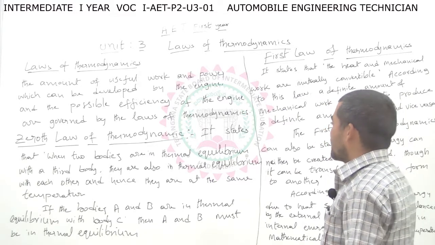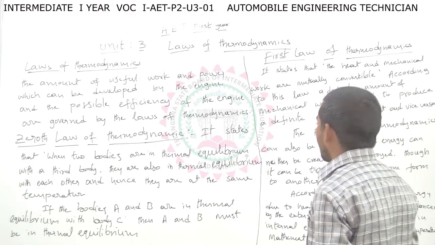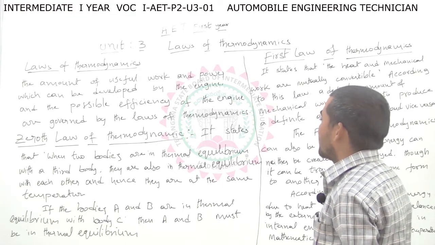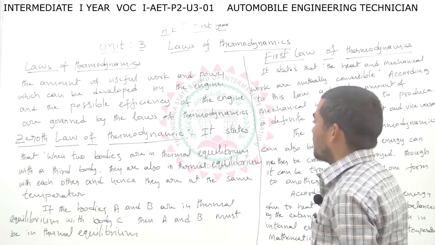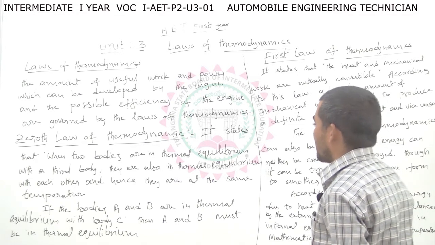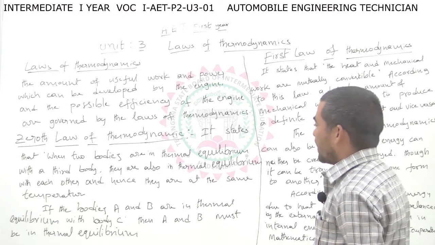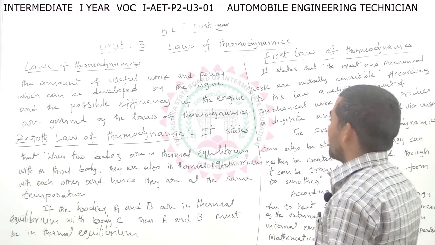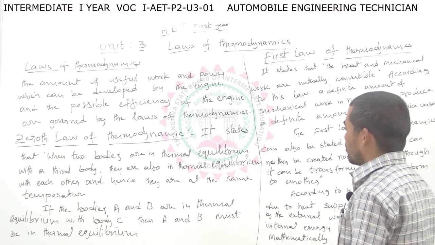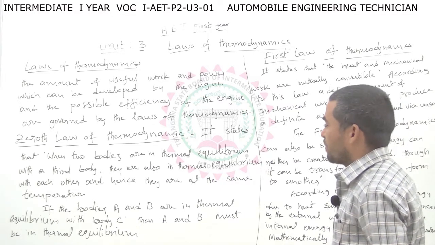The zeroth law of thermodynamics states that when two bodies are in thermal equilibrium with a third body, they are also in thermal equilibrium with each other and hence they are at the same temperature.